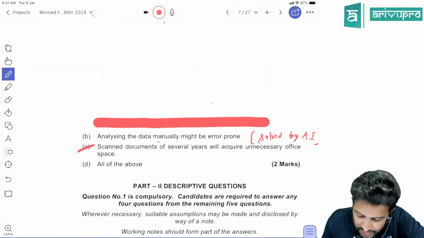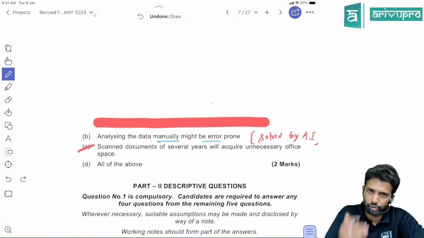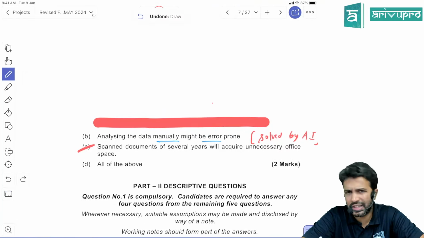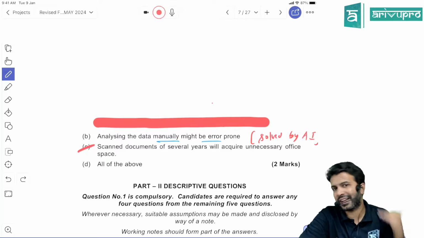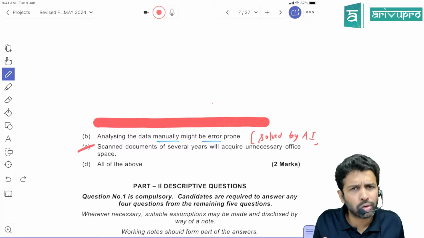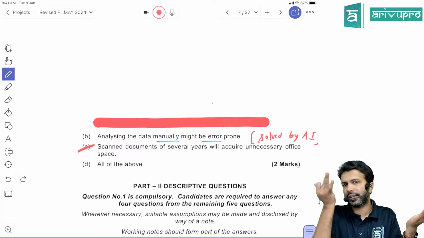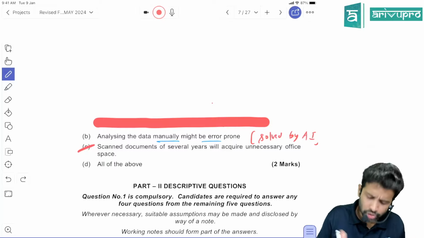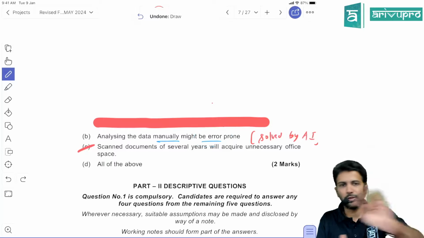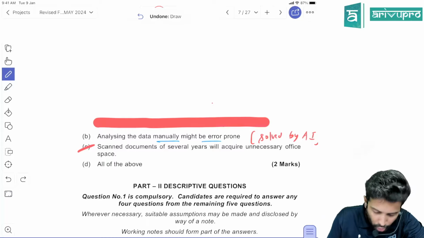B, analyzing the data manually might be error prone. So if a human analyzes the data, obviously there could be some errors. But AI is a specific program which runs on a specific instruction, right? So between an artificial intelligence and a human, obviously AI will commit a lot fewer errors. So the error problem you can sort out. Hence B for Bangalore is also not a right option.